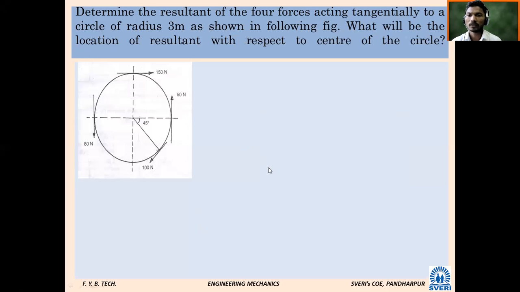38 roll number, will you read this? Determine what it is. Can somebody read this? Determine. Am I audible? Yes, sir.